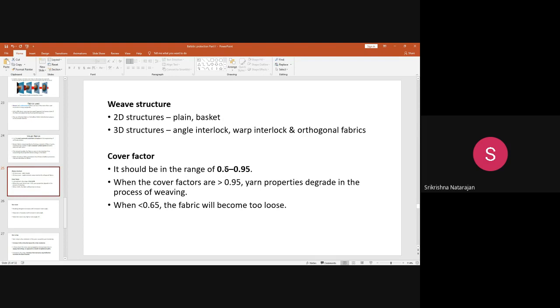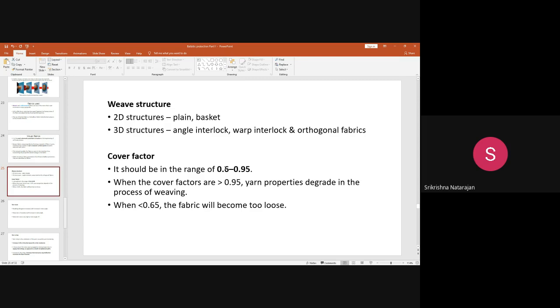The structure will be very loose, so what will happen? The fabric will just get ruptured without absorbing the energy. It will just get ruptured and the projectile will penetrate without absorbing any kind of energy. It will lead to failure. But when the cover factor is greater than 0.95, what will happen? The fabric will, without absorbing the energy, just tear. It will get ruptured because of the too compact structure. If a projectile is hitting, then that also will get ruptured. Both the things are not desired, especially when the cover factor is low. That is not desired at all.